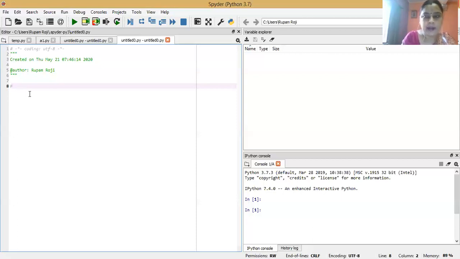We will make a comment: program to check if a given year is leap year or not.